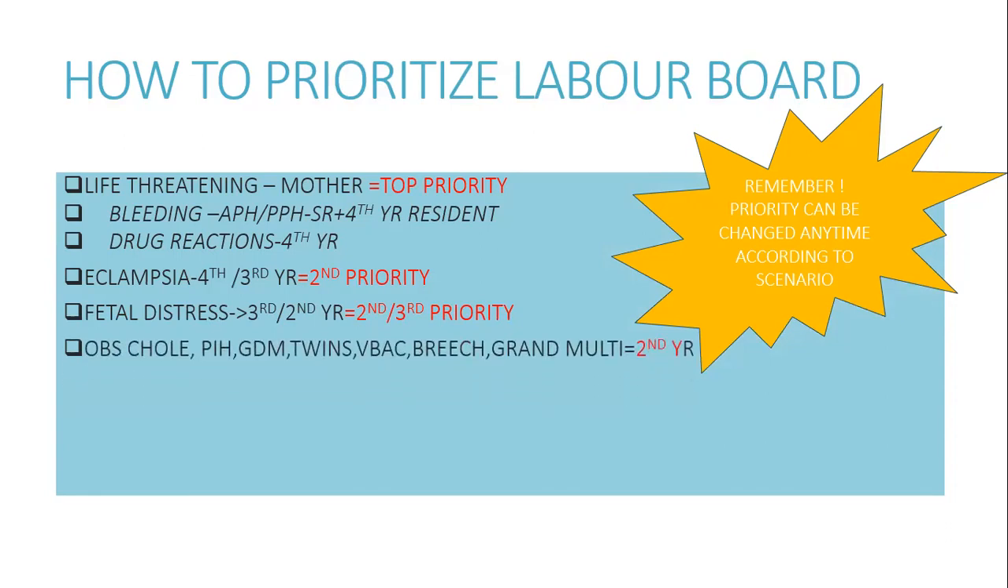Then comes the comorbid patients, like high-risk patients including pre-eclampsia, pregnancy-induced hypertension, GDM, twins, VBAC, breech, grand multi. The risk of PPH is there in the grand multi, so it can be dealt with by the second year, and the semi-routine urgent cases.